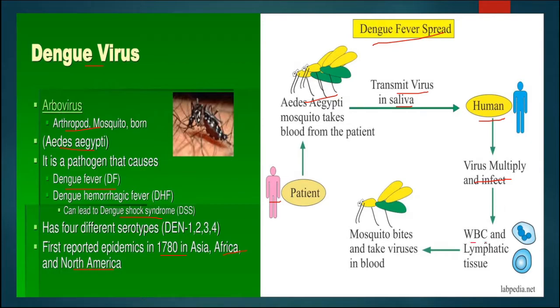It attacks WBCs and lymphatic tissue, and in this way it increases its number. When a mosquito bites again, the viruses come into the mosquito's mouth and it transmits them to another person. In this way dengue fever is spread.